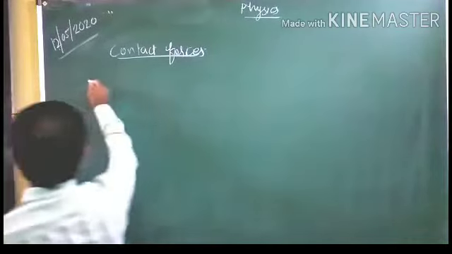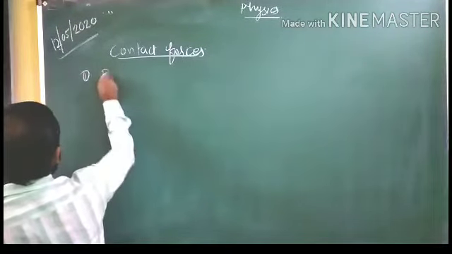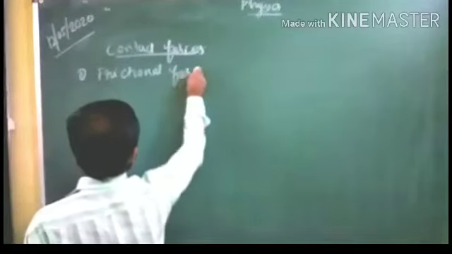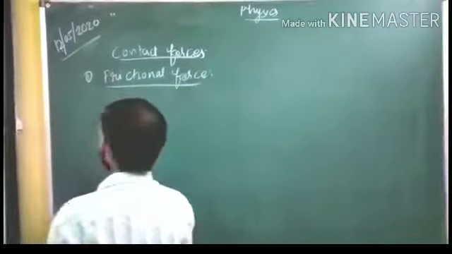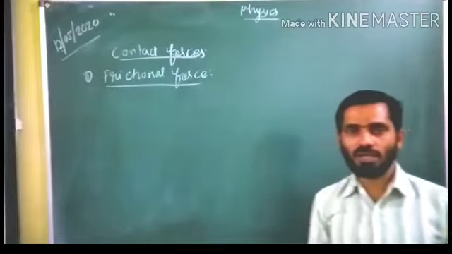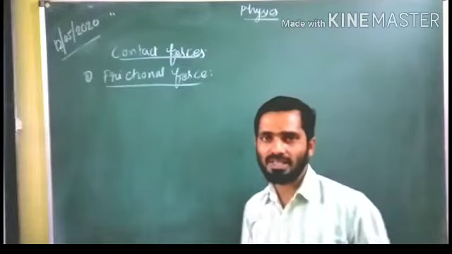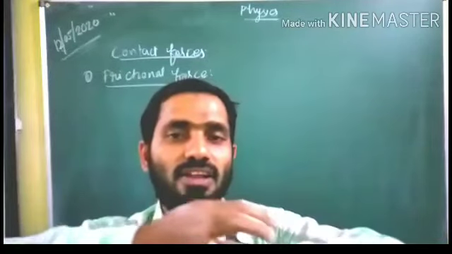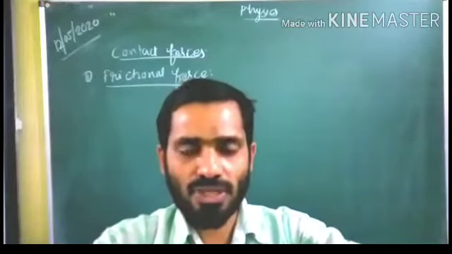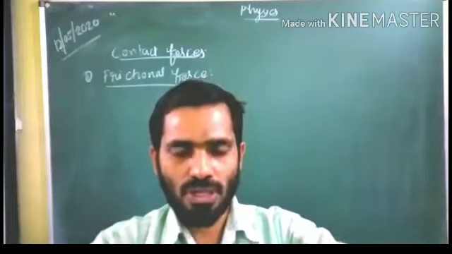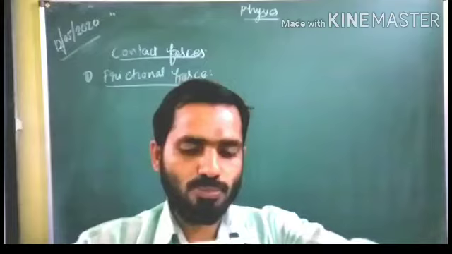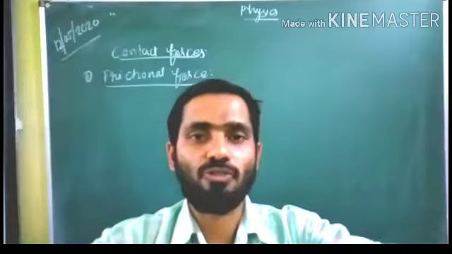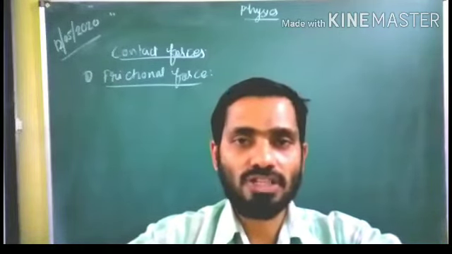Number one is the frictional force. Frictional force is a contact force, and this force arises when two surfaces are in contact or interacting with each other. Frictional force always opposes the motion. Whenever we move an object over another surface, this motion is opposed by a force. That force is the frictional force.